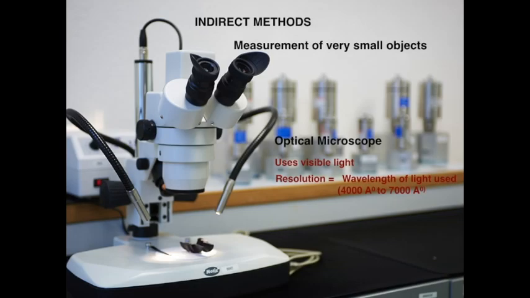Now, till now, we have seen the direct methods involved in calculating distances and the length of an object. Now, we go to the indirect methods, which are used to calculate either very small objects or very large objects. First among these is the optical microscope, which uses visible light, and its resolution is almost equal to the wavelength of light used, which can range from about 4000 angstrom, corresponding to the wavelength of violet color, to 7000 angstrom, which corresponds to red color.